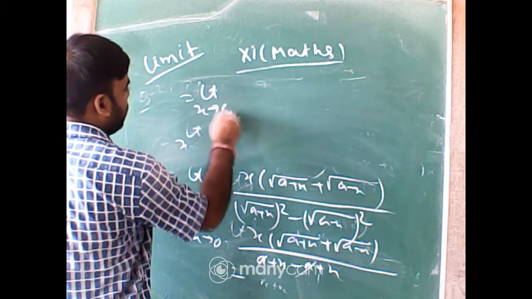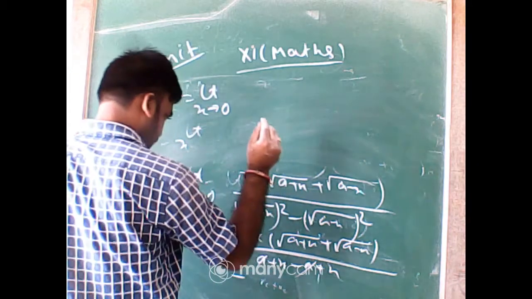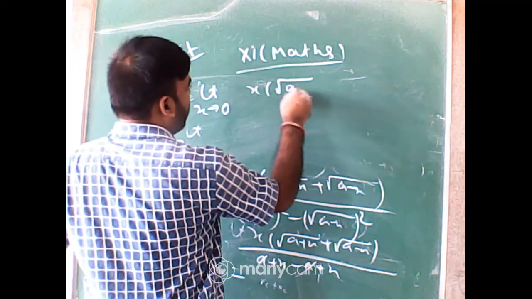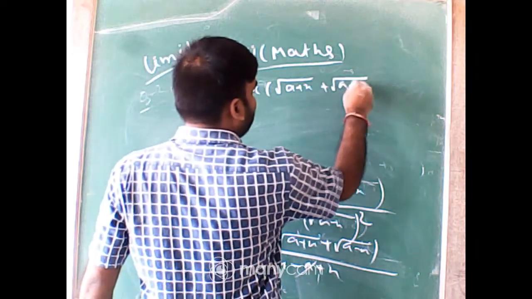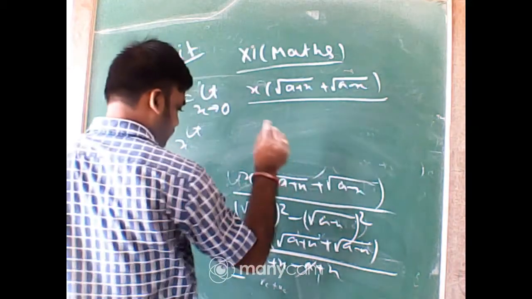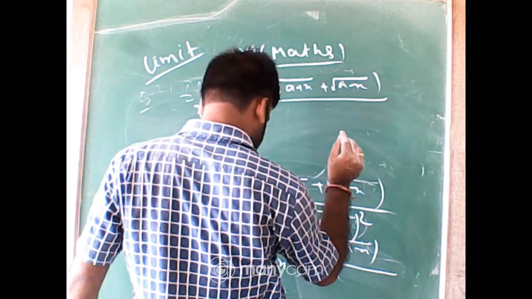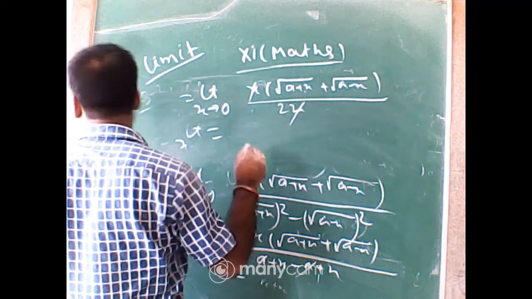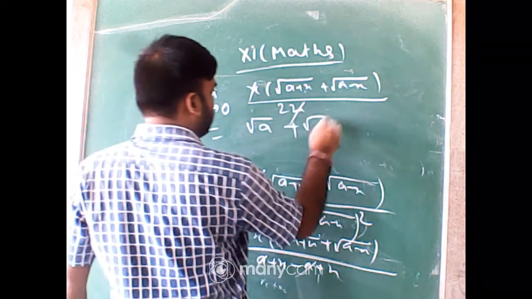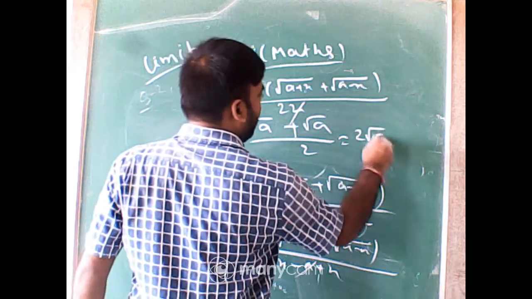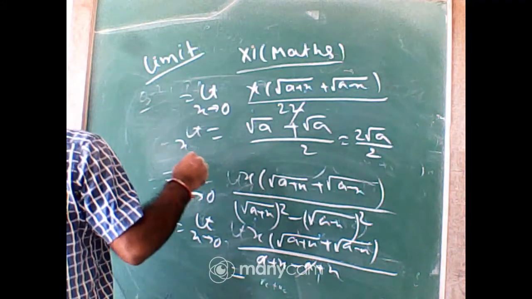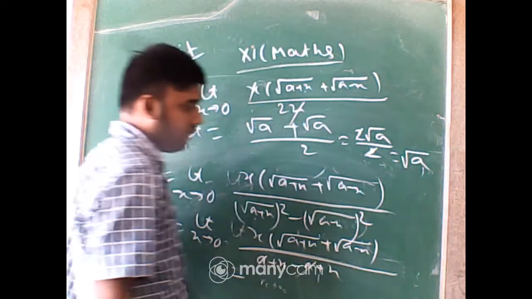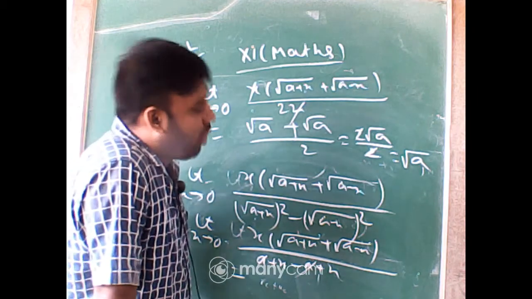Limit x tends to 0, x of root of a plus x plus root of a minus x, by 2x. The x is removed. Now just put x equal to 0, that will be root a plus root a by 2. So 2 root a by 2, the 2s are removed, and the only answer is root a. Root a is the answer. Okay, I hope you got that concept. Any problem?